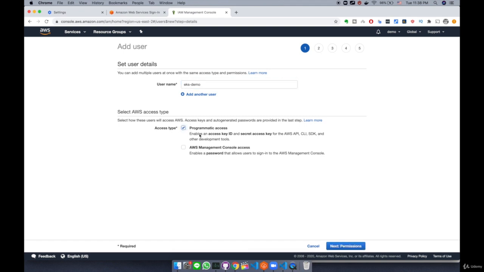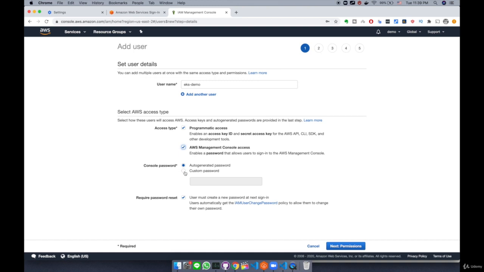This is going to enable us to use AWS CLI, so we need to check off this option, programmatic access. AWS Management Console access, you might need it, you might not need it, but I recommend you to check this off because it is a security best practice to log in as a new AWS IAM user as opposed to root user, because root user has all the access, for example, like billing.